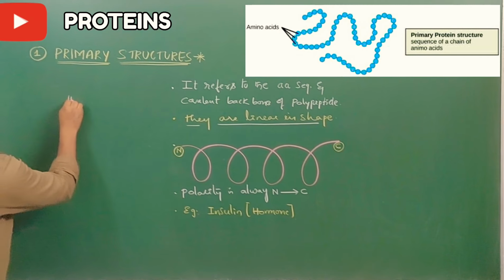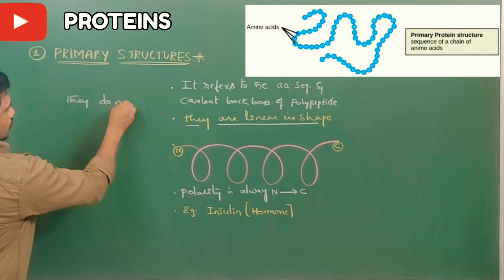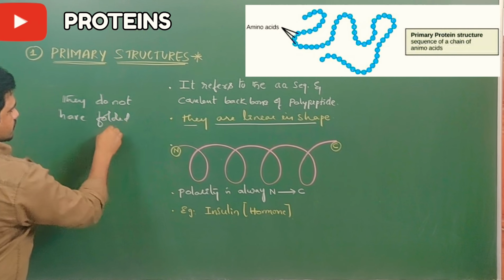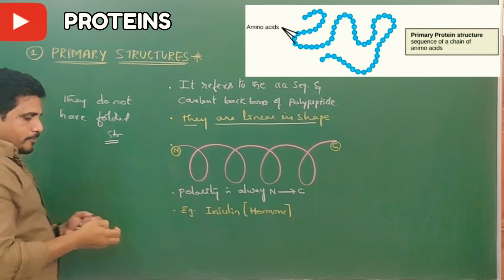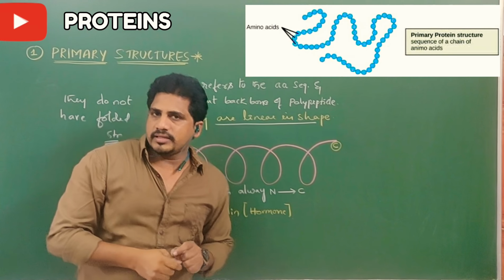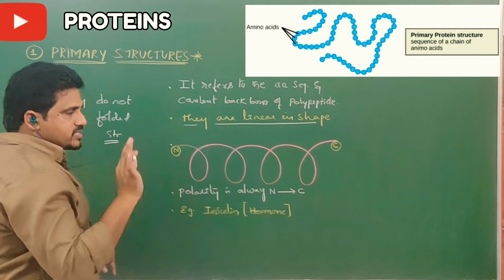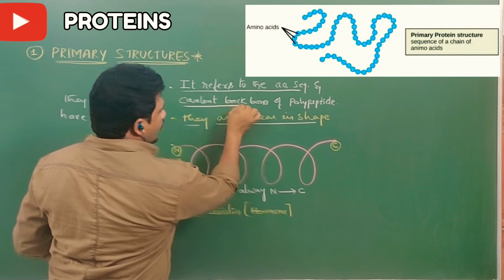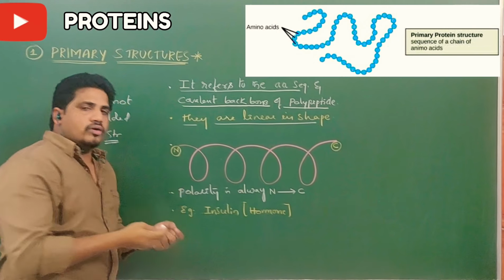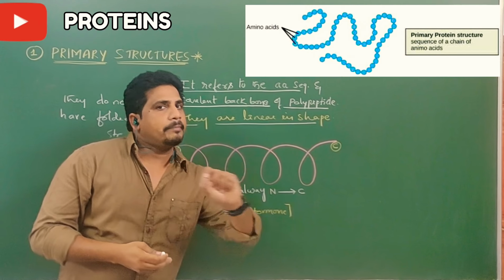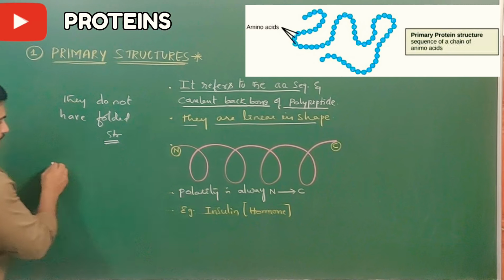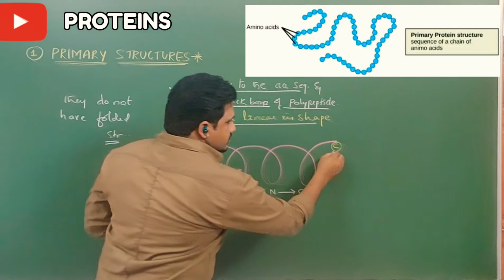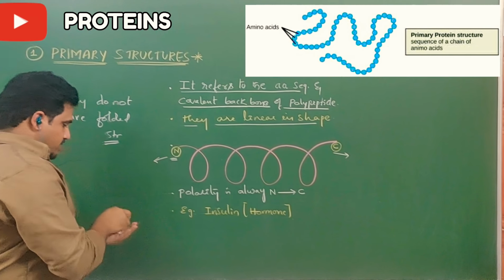Clear? So they do not have fold structures. If you observe any protein that has many folds, don't think that it belongs to primary structure. That is a principal point. Secondly, it refers to the amino acid sequence and covalent backbone of the polypeptide. So which type of bonds can you find? Only peptide bonds. So here the first amino acid is considered the N-terminal and the last amino acid is considered the C-terminal.